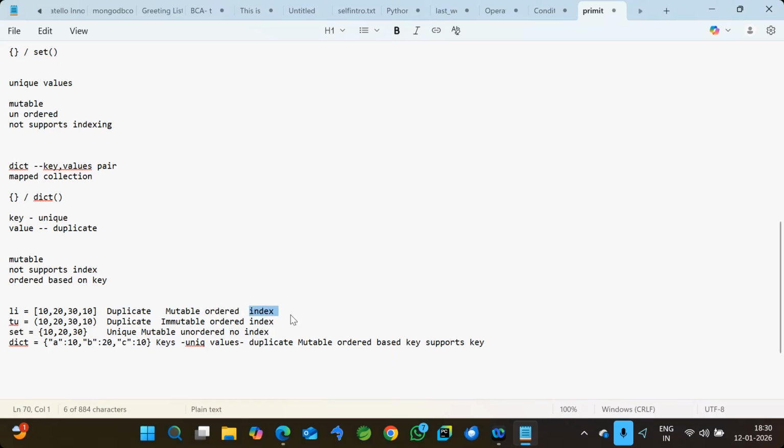Okay. And after that, the representation, I already told you the symbolic representation. And what else do we have? Unique values, duplicate mention, modify. Yeah. So this is called a mapped collection, and these are single value collections. These three are single value. At a time you can store a single value, but in the dictionary we can store two values at a time.